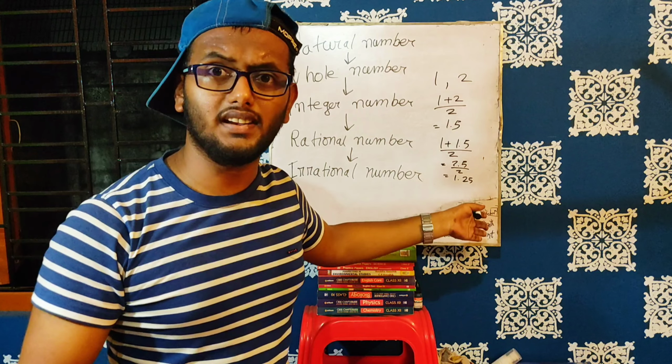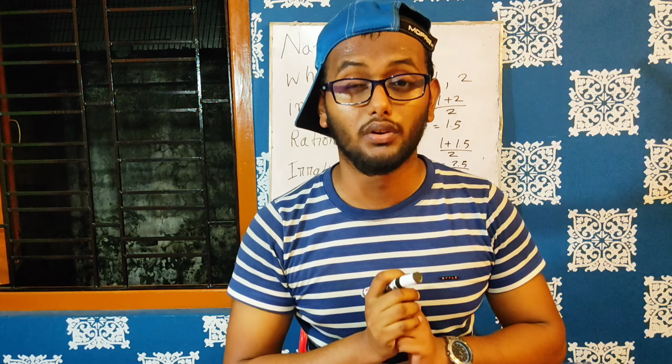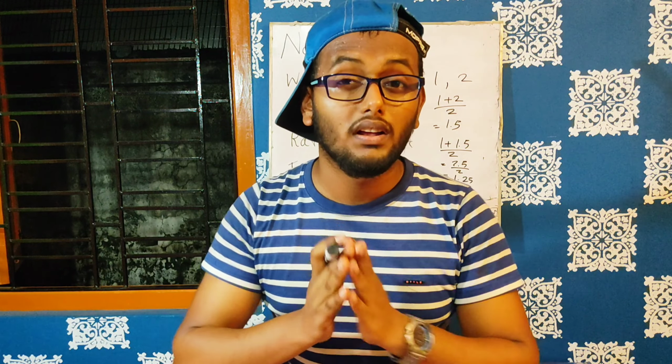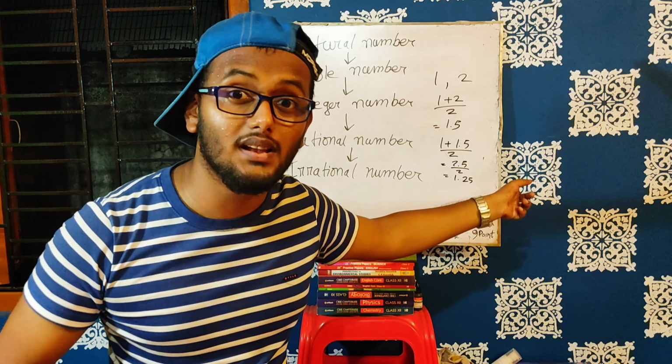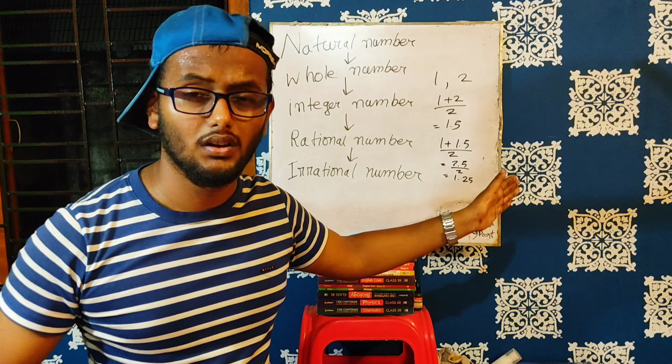Okay, another number came. By this way, this is called the density property of rational numbers. So by using this trick, we can find infinite rational numbers.